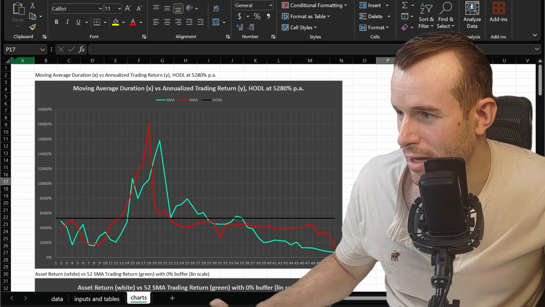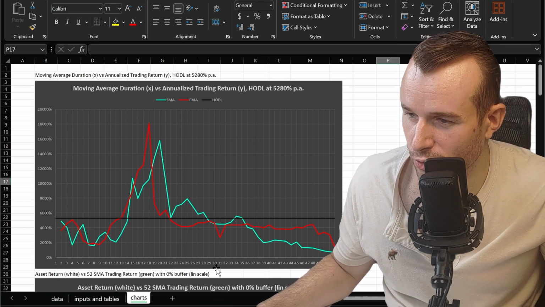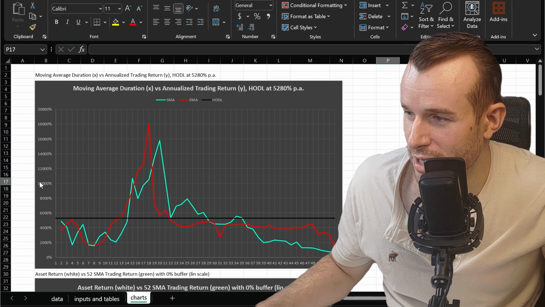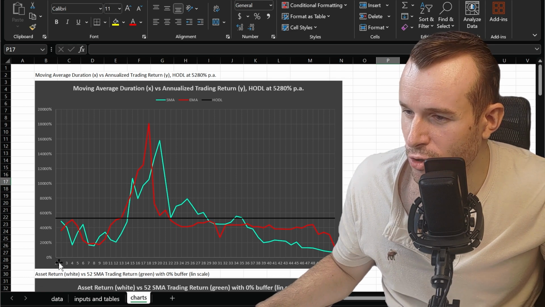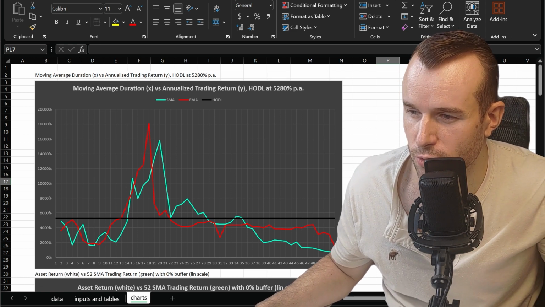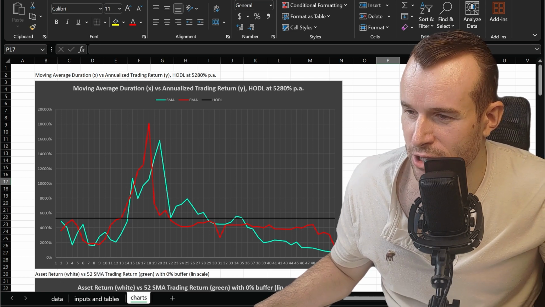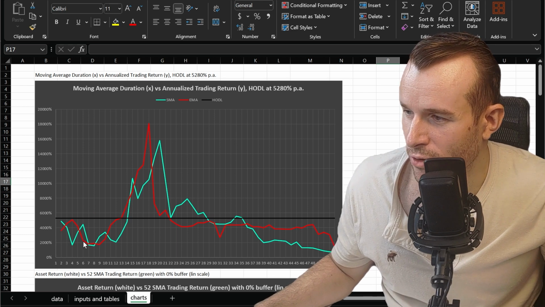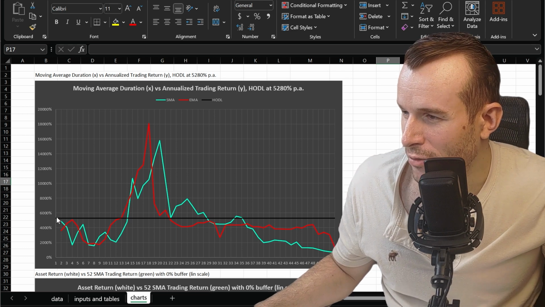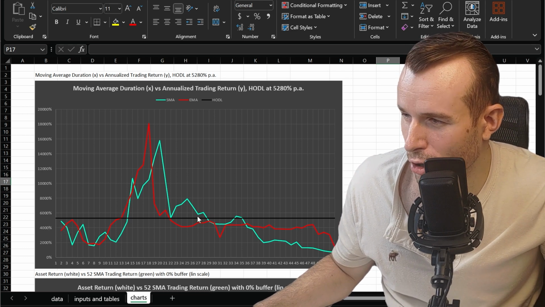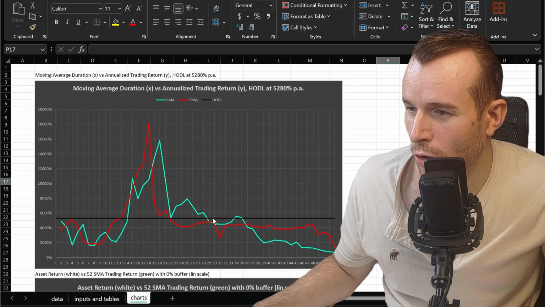And this is the result. So on the x-axis, we've got the duration of the moving average. On the y-axis, we've got the annualized performance. In other words, we backtested moving averages from the 2-day all the way to the 52-day. So that's 50 simulations of buying and selling. All those different moving averages had been backtested. And we did this for the SMA, the simple moving average, and the EMA, the exponential moving average. And as the reference point here in black, we've got the HODL line. What would we have gotten if we just bought and held the Kaspa token over that time?